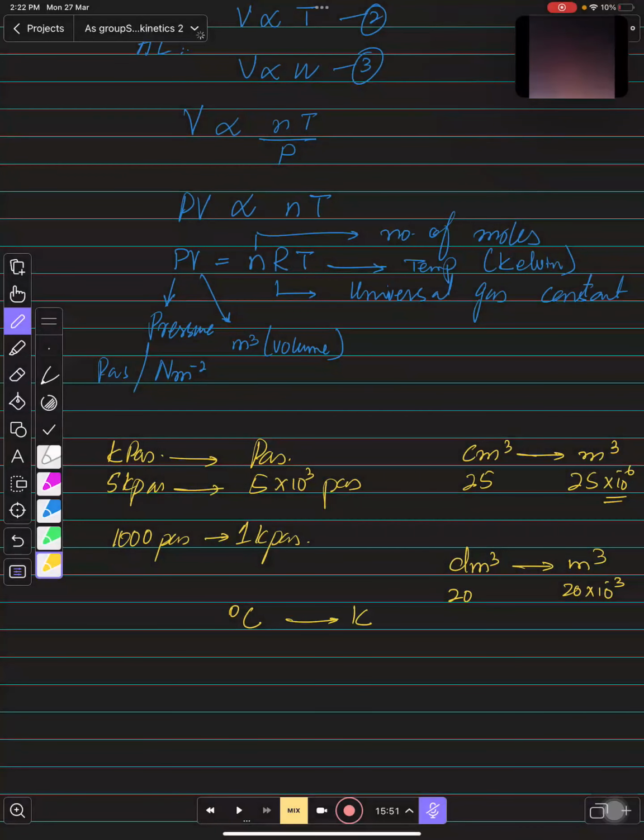And what we need to do, suppose they gave us 23 degrees Celsius, so we just need to add 273, and it would be 296 Kelvin. All right, bacho, so these are the basic conversions that you need to know about this general gas equation. They ask this question multiple times in exams. If you remember, मैंने कुछ questions भी share किए थे group में, तो बड़े काम के हो सकते हैं ये, तो आपको ये याद रखना है। ठीक है बच्चों?